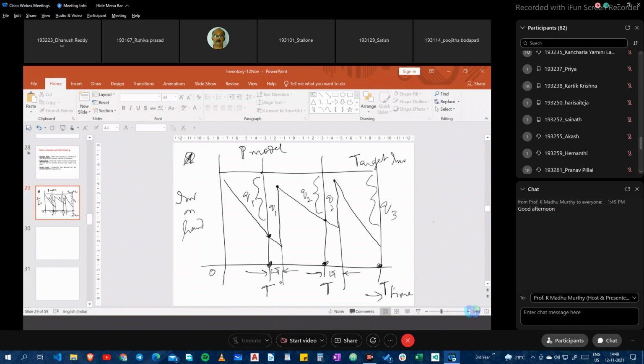What is the quantity to be ordered in such a system? Here, I don't need to find out the time to place an order because it is periodic. That is fixed. There is no reorder point. Tell me, how do we find out the quantity to be ordered?